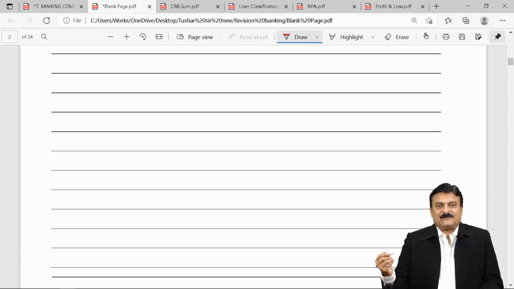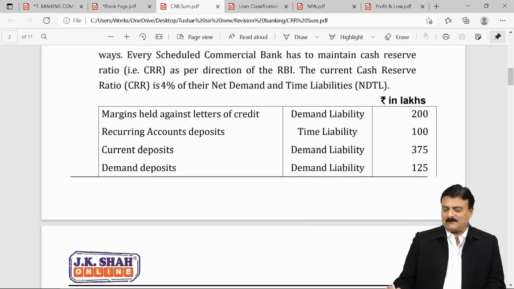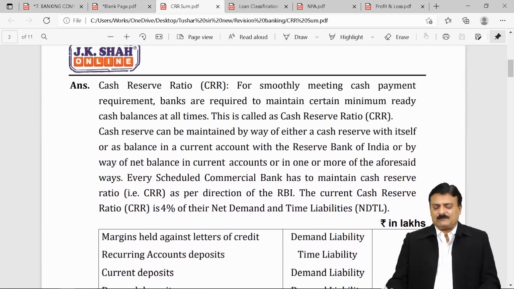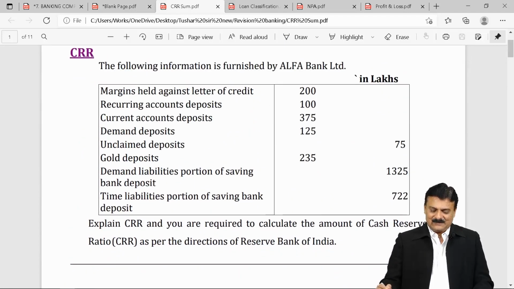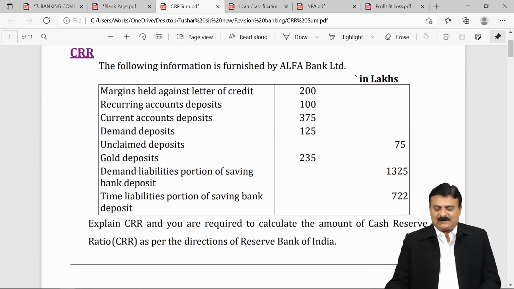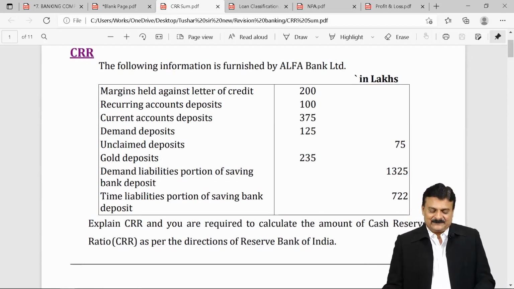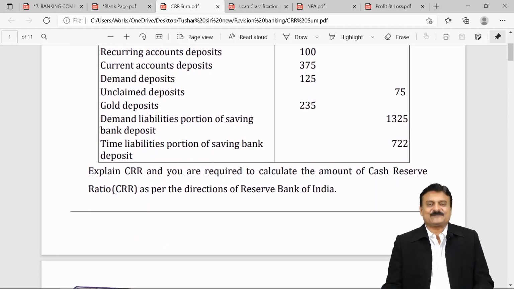On other questions like final account balance sheet sums, CRR adjustment is not a hidden adjustment. CRR, if given in the adjustment, then only effect has to be given, otherwise not. Certain percentage of deposits. If you see a question on CRR that was asked in a past paper: the following information is furnished by Alpha Bank Limited, rupees in lakhs. Margins held against LC, that is letter of credit, recurring account deposits, current account deposits.